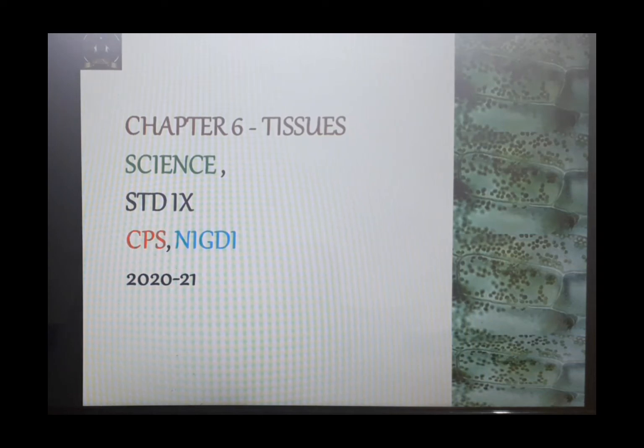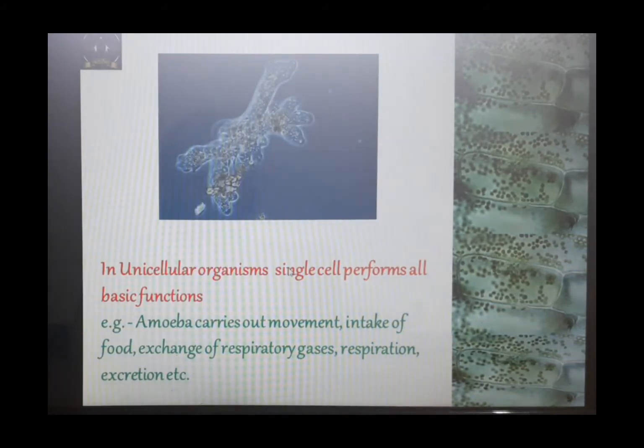Dear children, we are now going to start with chapter number 6, tissues. On your screen, you can see the picture of amoeba. We all know that amoeba is a unicellular organism, right? In these unicellular organisms, this single cell is able to perform all the basic functions needed to maintain the life or to sustain the life.